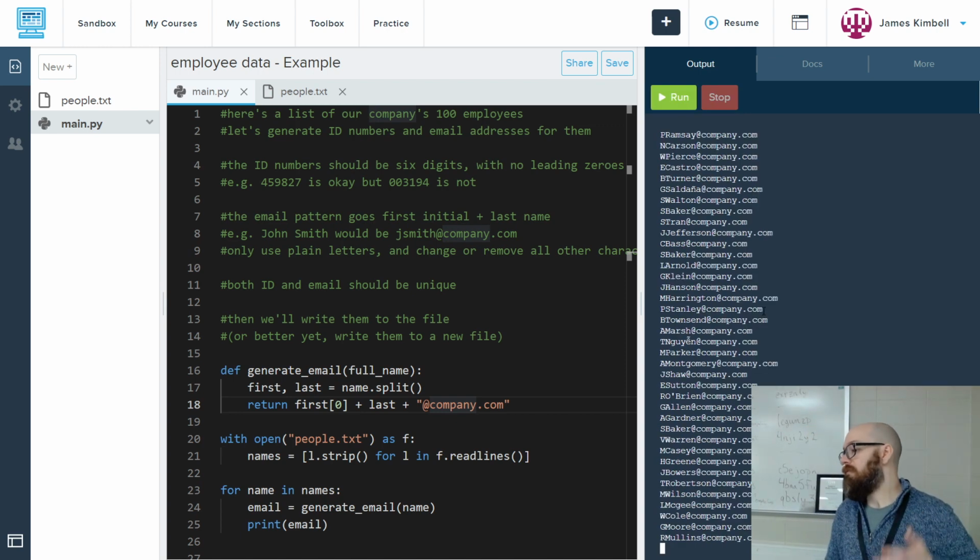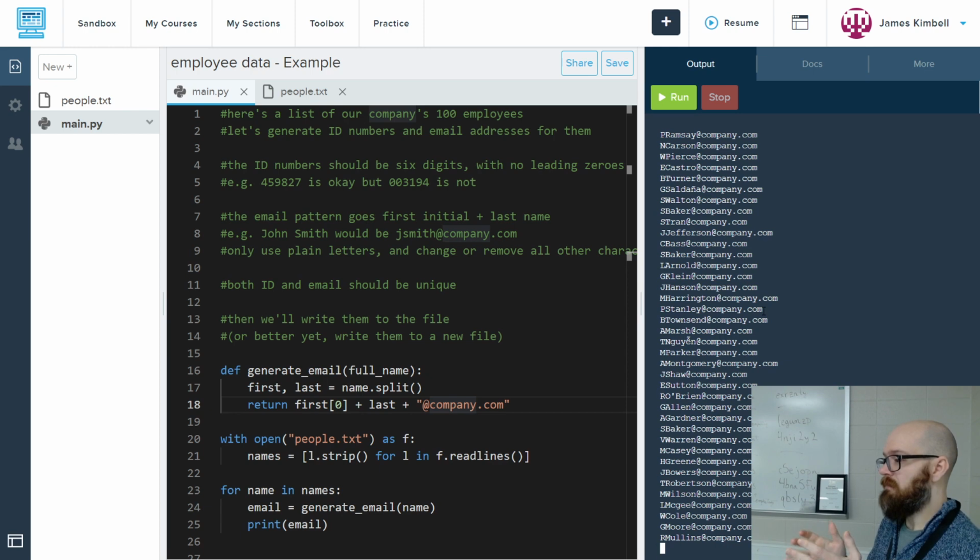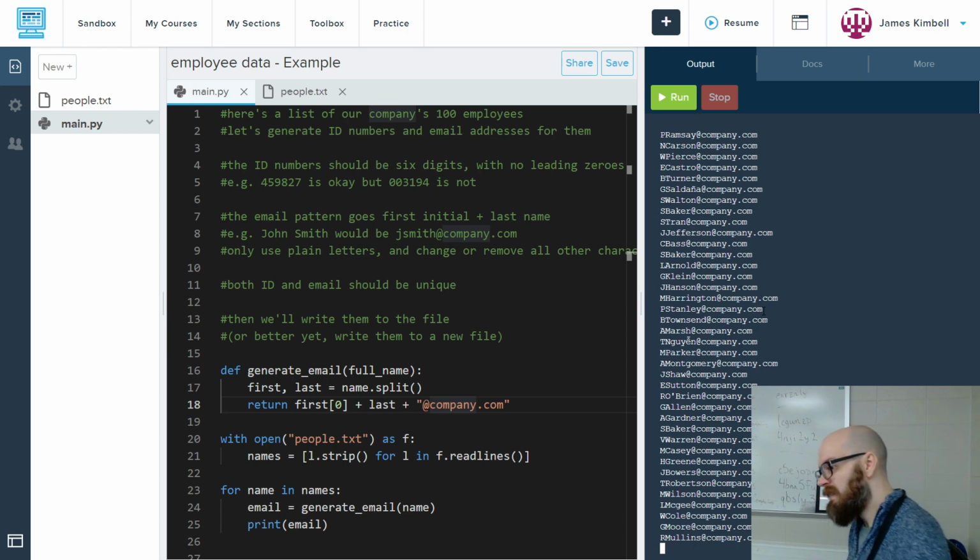All right, so we got something. It's starting to work. It looks kind of like an email, but we have several problems. One, we have capital letters. You probably don't want those. I know it works, like if you send an email with capital letters, it usually works, but let's standardize. Another thing is we have some accent marks and hyphens and apostrophes that we don't want. And another thing, I'm not sure if we see right now, but there are some duplicates. Actually, I do see there's an S Baker and there's another S Baker.